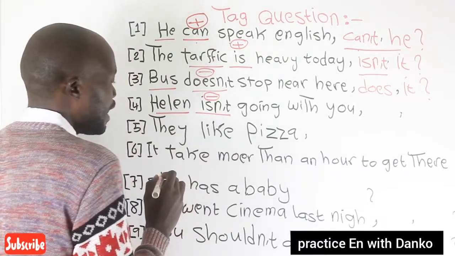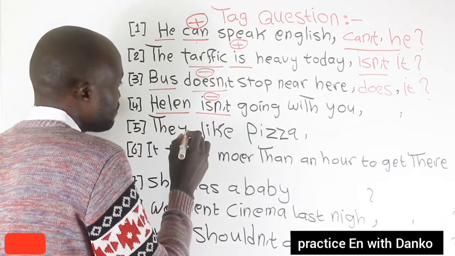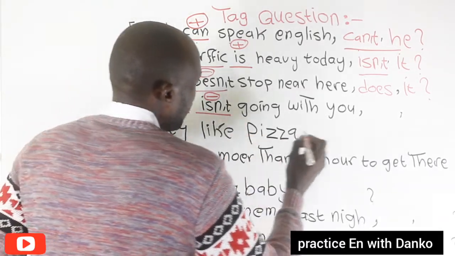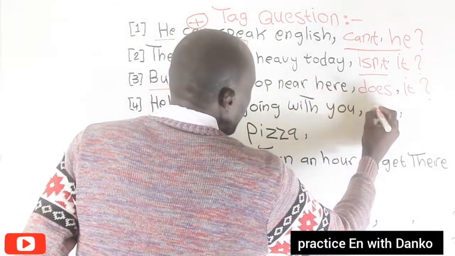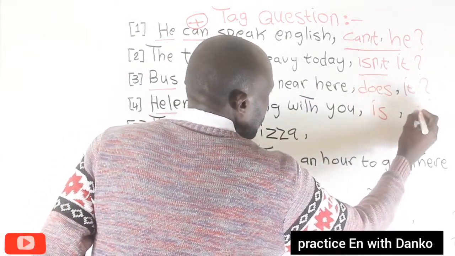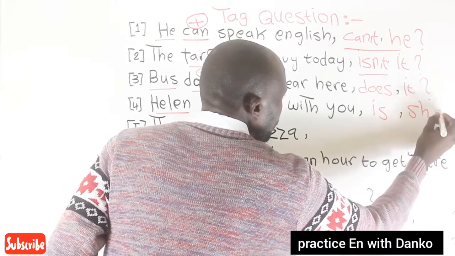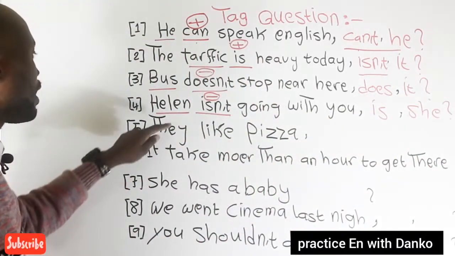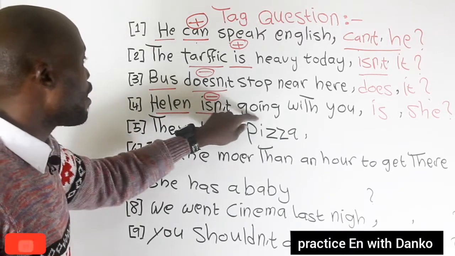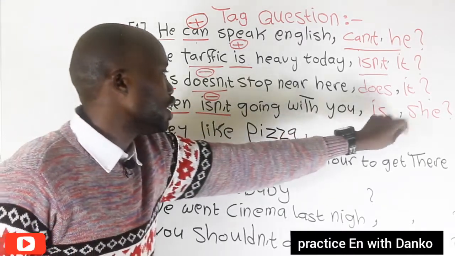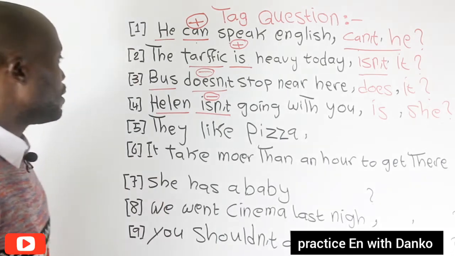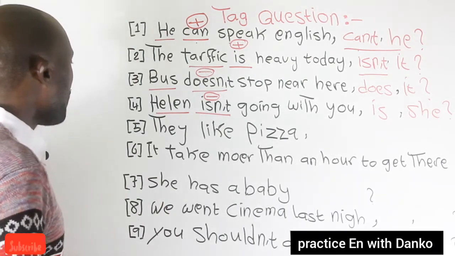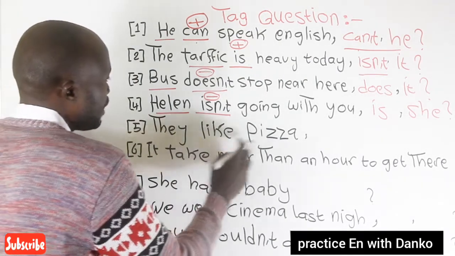Remember, all the time when you have a negative sentence, the tag becomes affirmative. Is he, or is she, sorry, Helen is the name of a female. Helen is not going with you, is she? Okay, great.